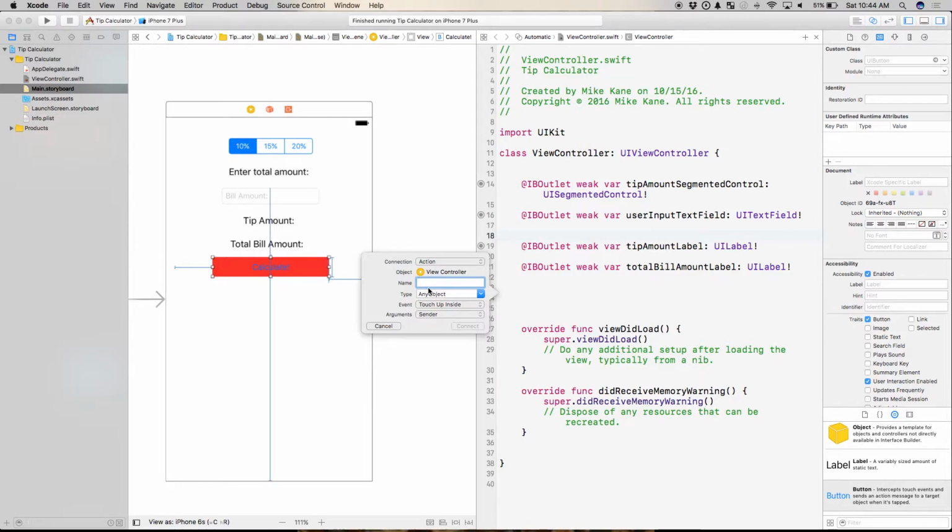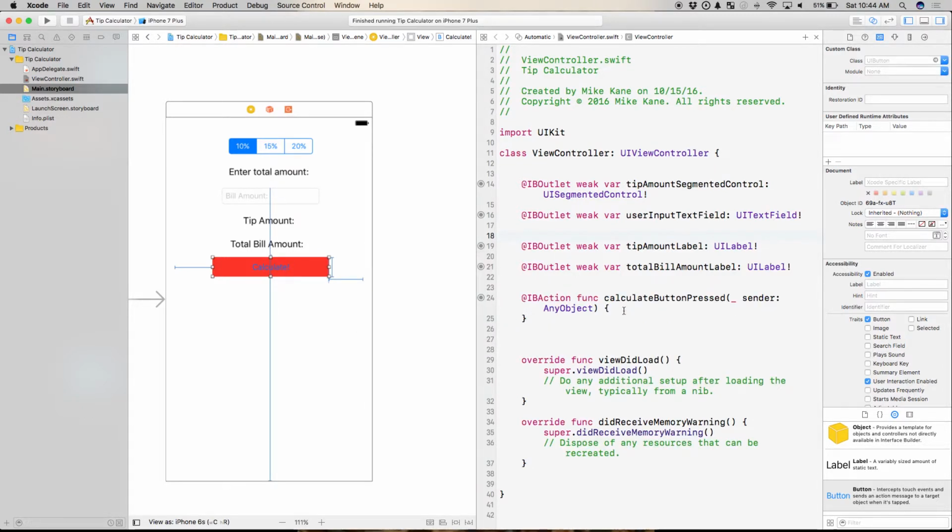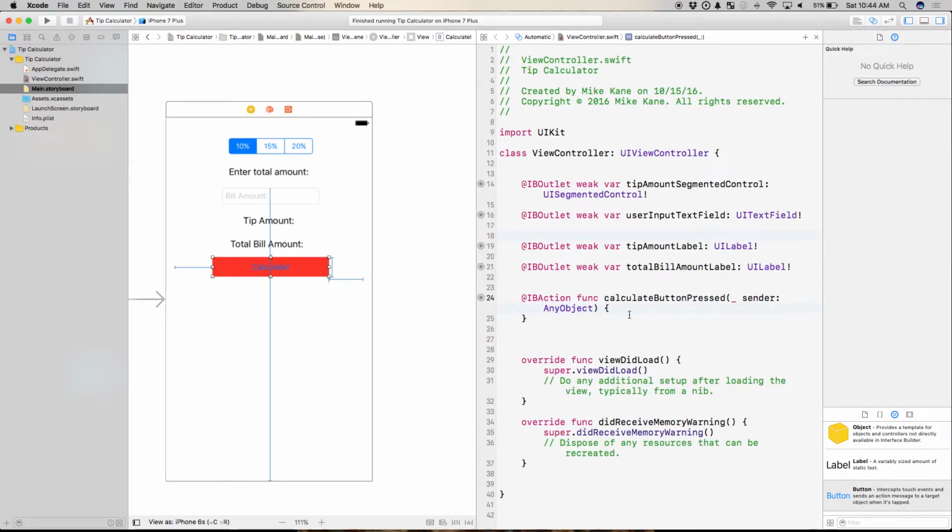So I'm going to set the action, and I'm going to say calculate button pressed. And notice it gives me a function. The function is empty. It doesn't do anything right now, but that's okay. We're going to add in our code here.